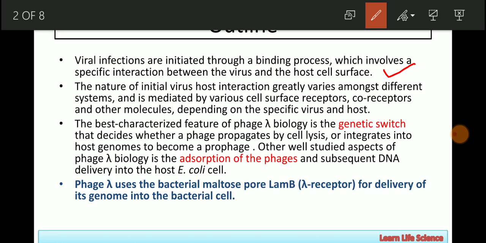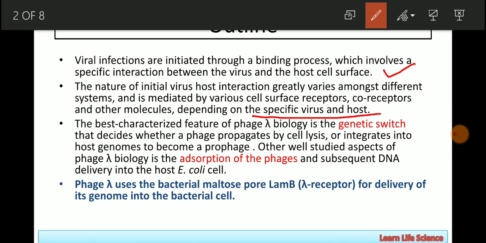The nature of the initial virus-host interaction greatly varies amongst different systems and is mediated by various cell surface receptors, co-receptors and other molecules depending on the specific virus and host. So what is mentioned here is that there should be a specific interaction, that is, a specific receptor for a specific ligand. This is what we all learn in cell signaling.